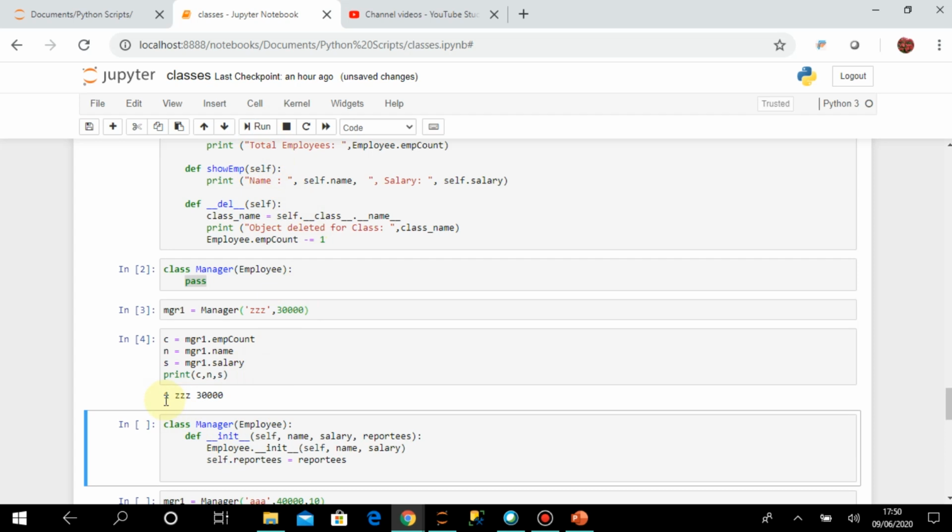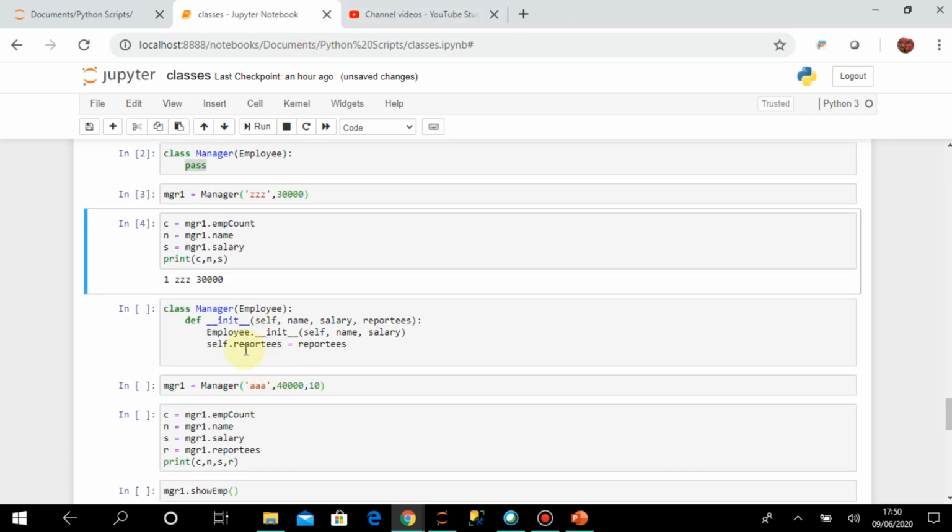So you can see it printed 1, that's the employee count, then this is the name, this is the salary. So here you understand how inheritance worked, and from the inherited class I can create the inherited class object, which is actually accessing all the methods and attributes of the parent class or the base class. Okay, so this is done.